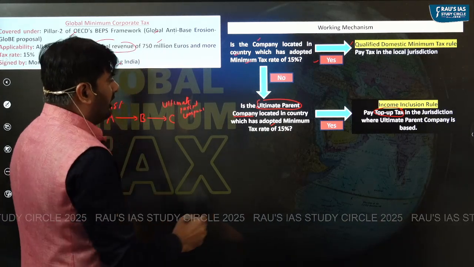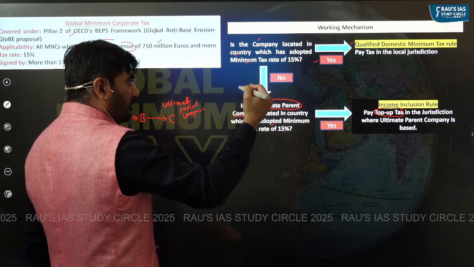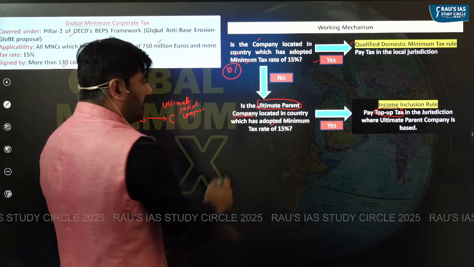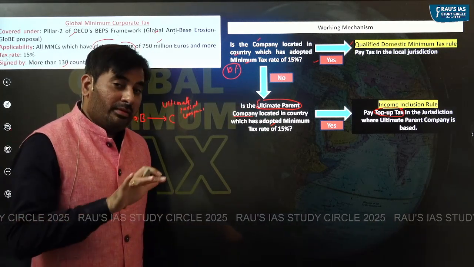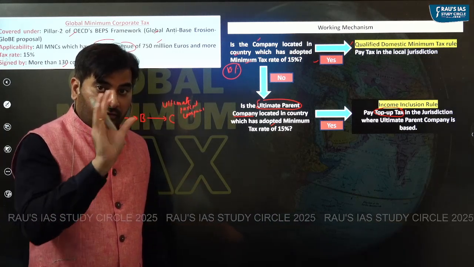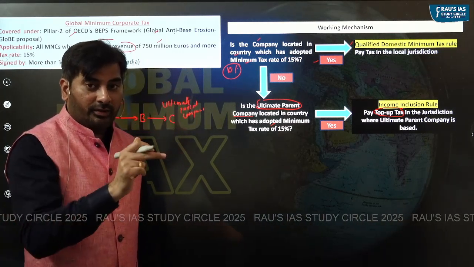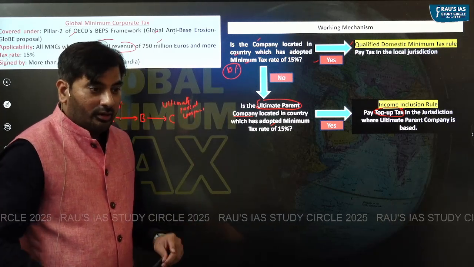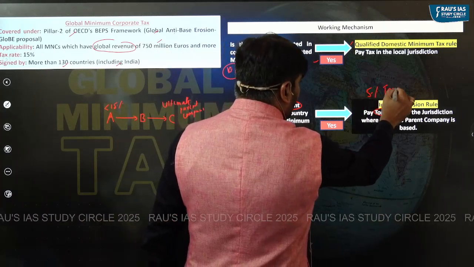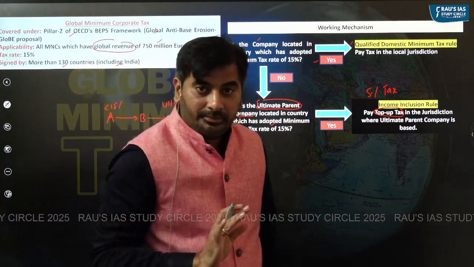For example, let's say in this particular country, which has not adopted minimum corporate tax of 15%, let's say the tax rate here is equal to just 10%. What is the minimum tax which the company has to pay? Minimum tax which the company has to pay is 15%. But this company is located in a country where the tax rate is below 15%. It is paying only 10%. So the remaining 5% tax has to be paid in the country where its ultimate parent company is located.